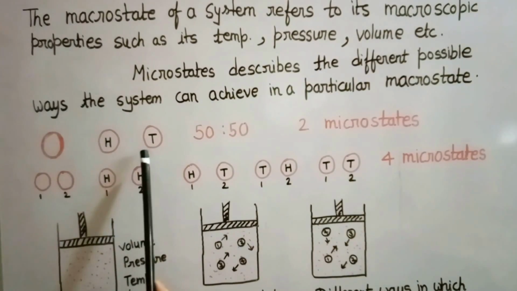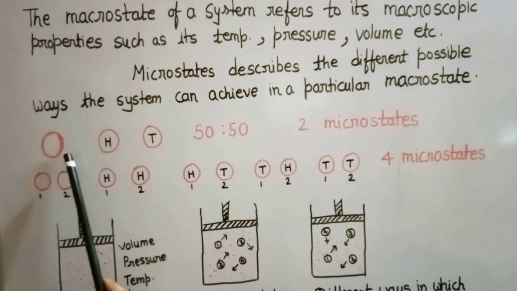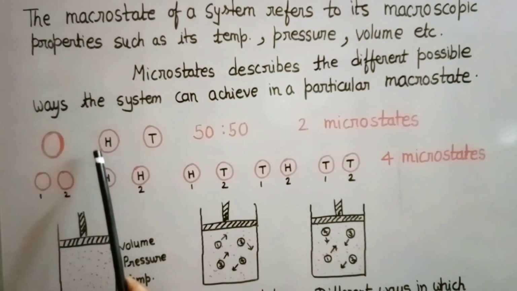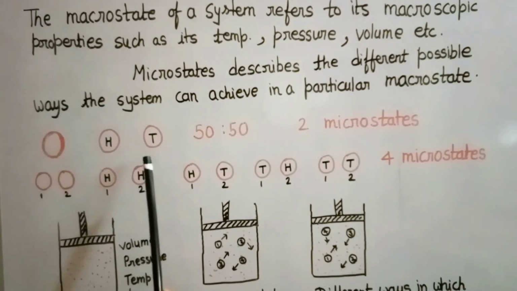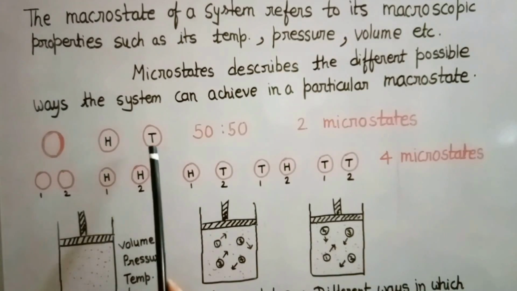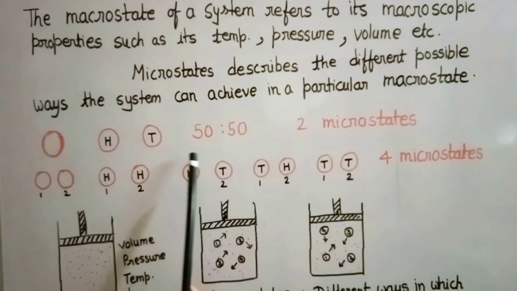So this will have two microstates. The coin is one. This is the macrostate, and it can take the head side or it can take the tail side. These are two different ways that the coin can take, and these are called its two microstates.